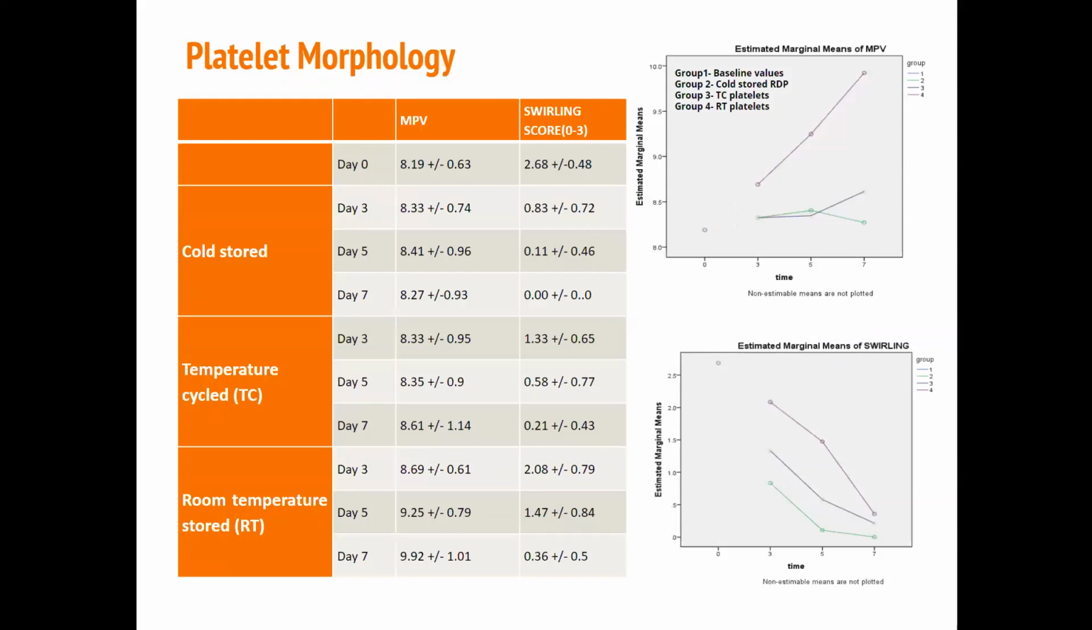Looking at the platelet indices, MPV showed an increase in size of room temperature stored platelets, whereas it was relatively stable in the cold and temperature cycling groups. The mean MPV for room temperature platelets increased from 8.19 to 9.25 fL on day 5 and 9.92 on day 7, an increase of 13% by day 5 and 21% by day 7. This might be due to the disc to sphere change which occurs in platelets stored at room temperature. The mean swirling score was, however, better maintained in the room temperature stored platelets compared to the other 2 groups throughout the storage period.